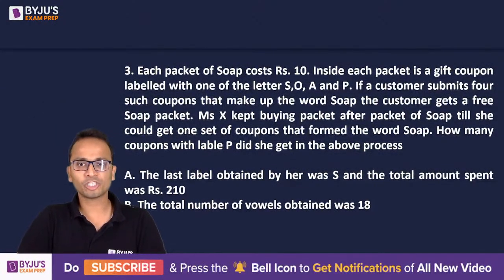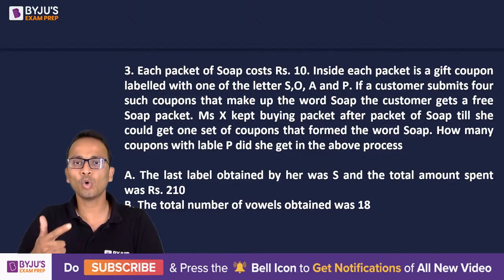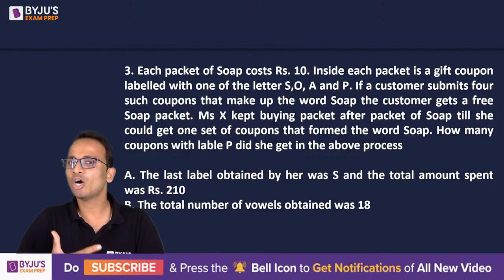Now again, this question is somewhat related to game theory. So read this question carefully and then find the answer. The question says that each packet of soap costs ₹10. Inside each packet is a gift coupon labeled with one of the letters S, O, A, P. So one of the coupons will come, either letter S, O, A or P.